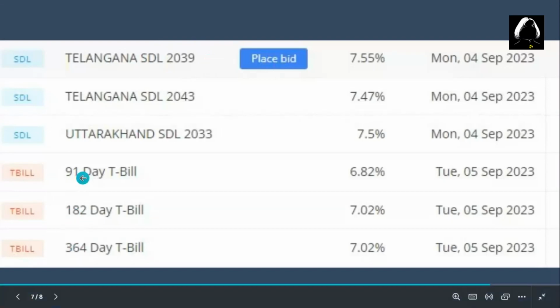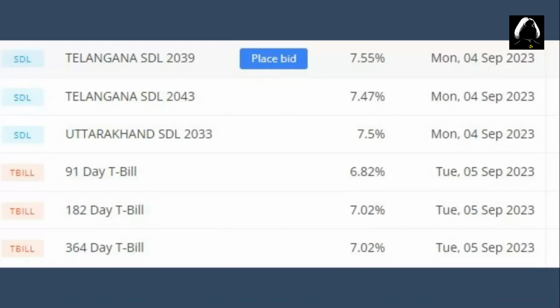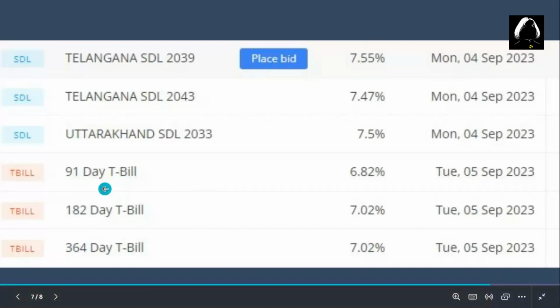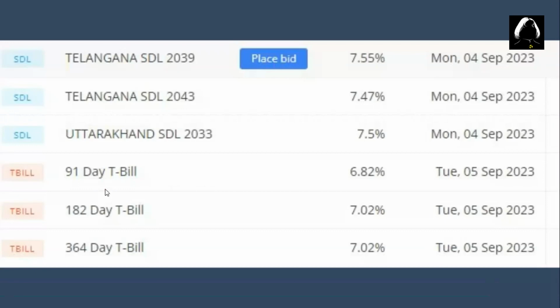For T-bills, you can see the 91, 182 or 364 days, and the interest that we can expect from these bonds. Almost every week we can see some T-bills getting listed on our broker's platform, and every month some new bonds get listed. The minimum investment for these bonds is 10,000, so you can only invest in multiples of 10,000.